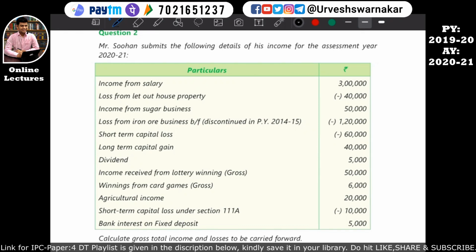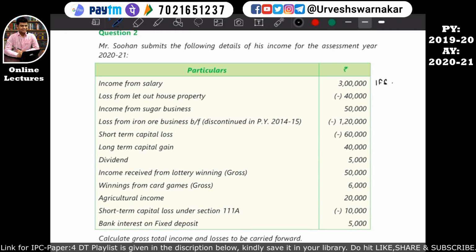Basically now at this moment we know this question is of set off and carry forward, but in the exam you simply read the question in a speedy manner. Just give a glance over it and recognize which chapter this question is from. Then if you come to know this question is of set off and carry forward, simply start like this. The first line item is income from salary. We know that this is an income and it falls under the head of income from salary, so we'll mark that.